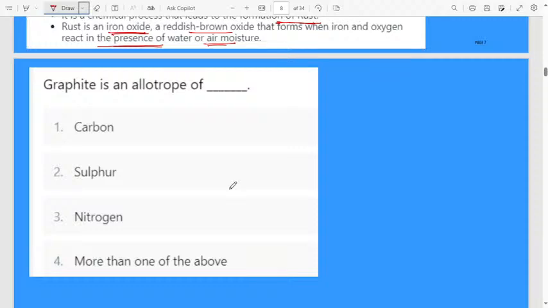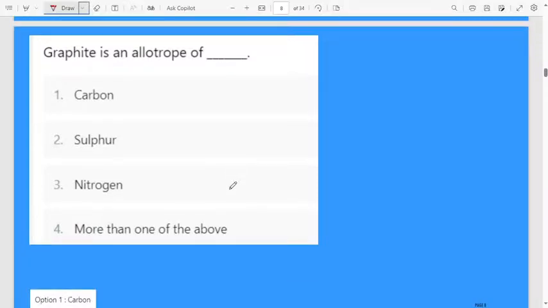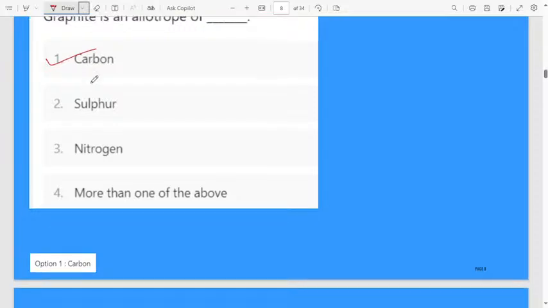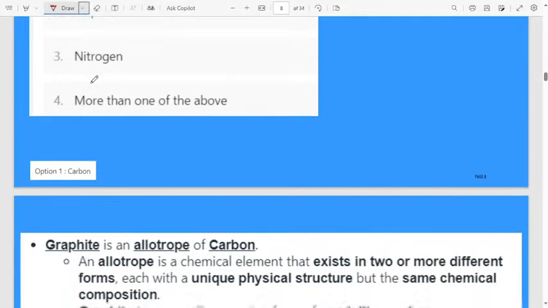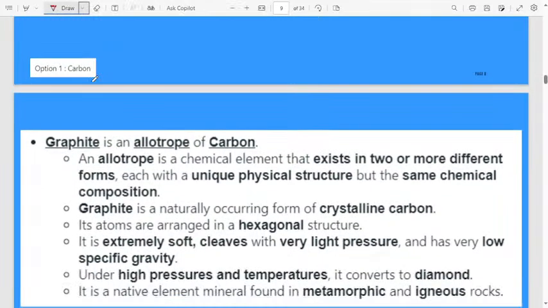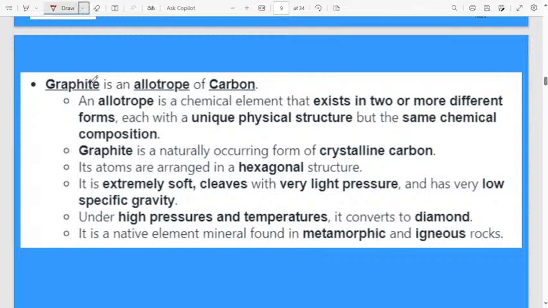Graphite is an example of carbon, sulfur, nitrogen, more than one of the above. Those who are there in live, you can answer. The correct answer is graphite is an allotrope of carbon. Yes, Kavita, very good. Graphite is an allotrope of carbon. What is meant by an allotrope?